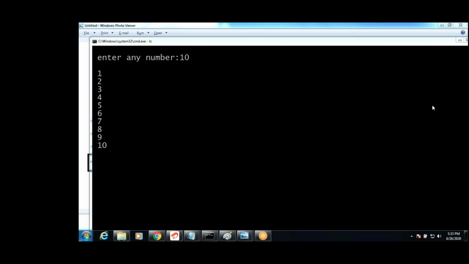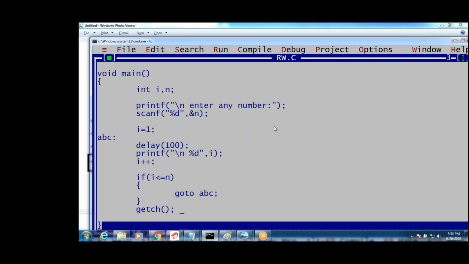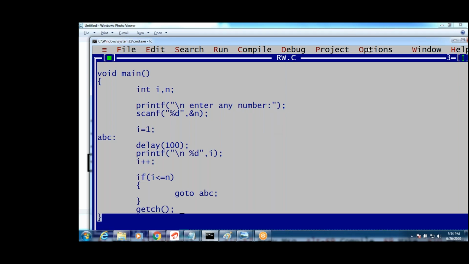Yeah, write this program. Generate n to 1. Write that program, guys. I will give some programs. First, second program also write. Generate n to 1. Write this program.